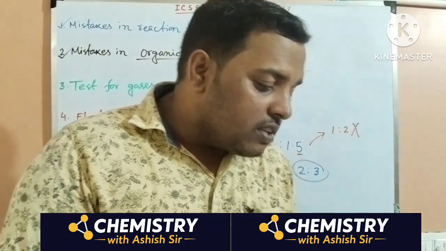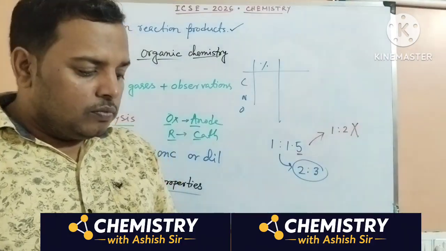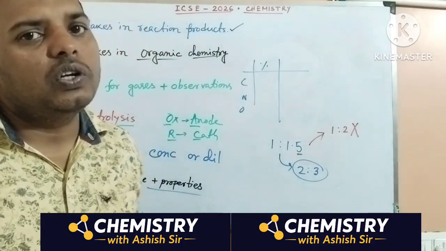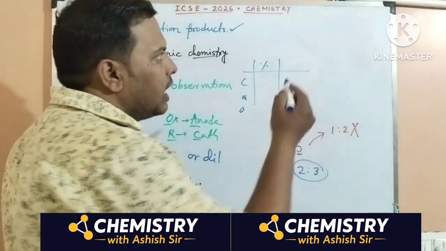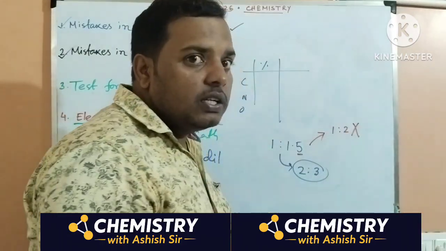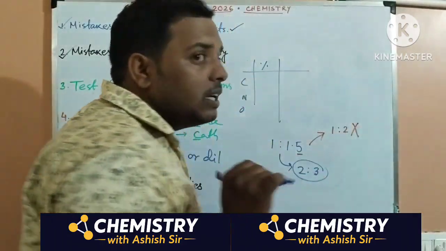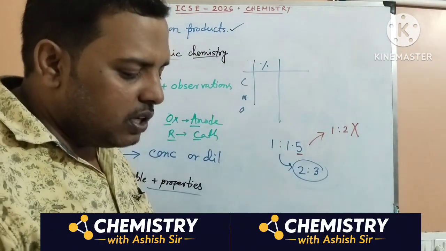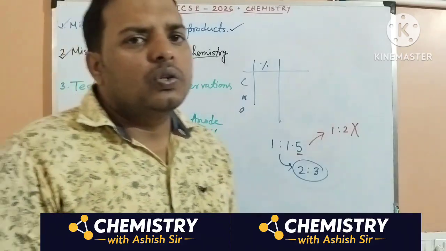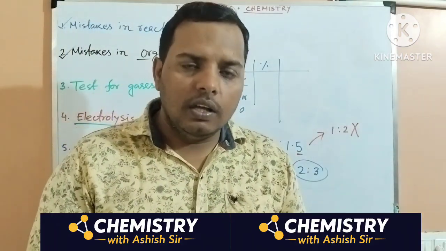Okay. Volume of gas represents the ratio of molecules. Molar volume at STP is 22.4 liter. Not always. At normal conditions, it is never 22.4 liter. At STP, standard temperature and pressure, it is 22.4 liter. Okay. So these are the mistakes you are making.